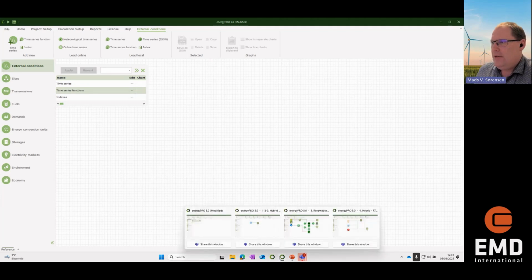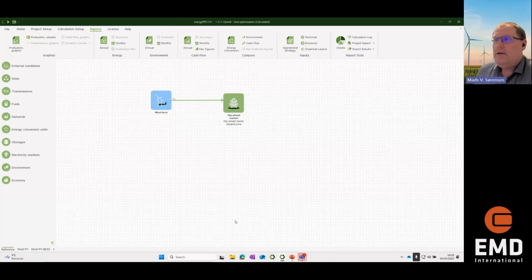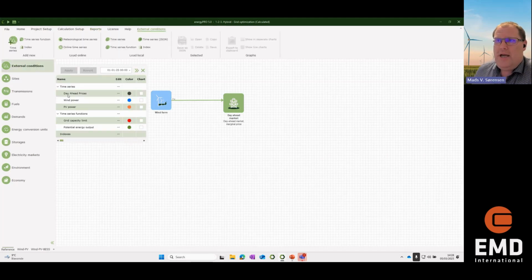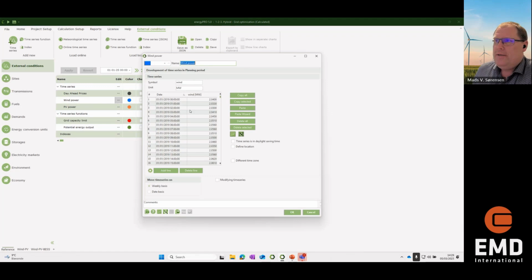So let me jump to my first really simple model here. I have a wind farm, and you can see I have loaded the day-ahead prices for an area, and then I have my wind turbine or wind power. I can open this one, and here you can see this is exactly my time series from WindPro, where I have date and time, and then the power output.